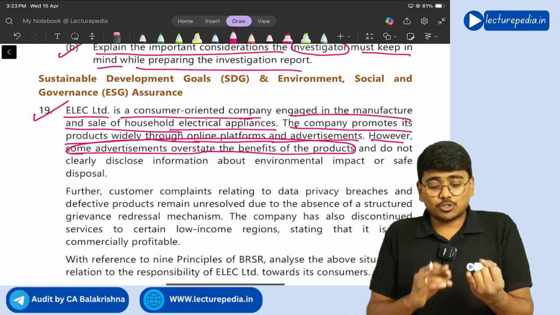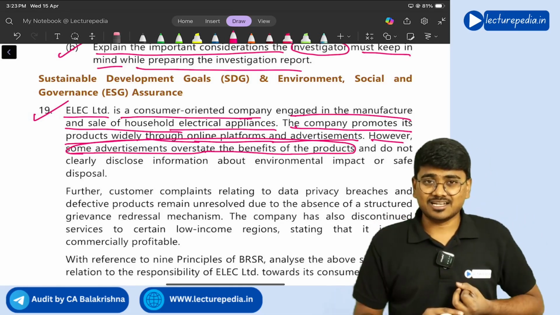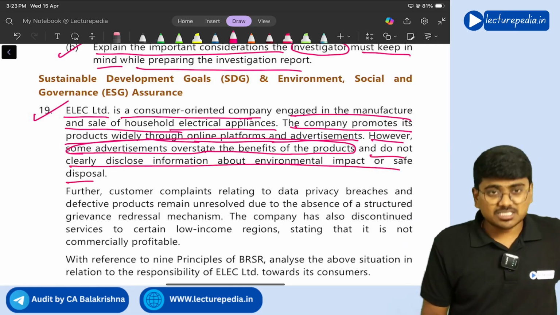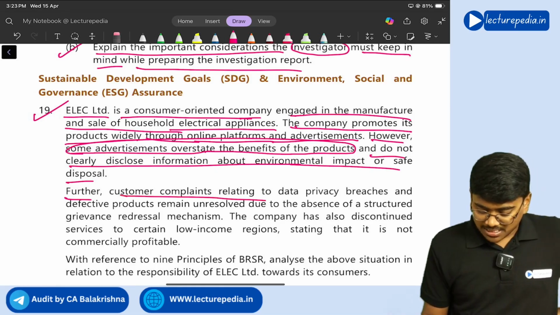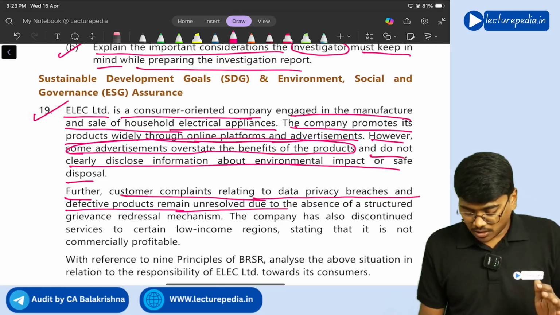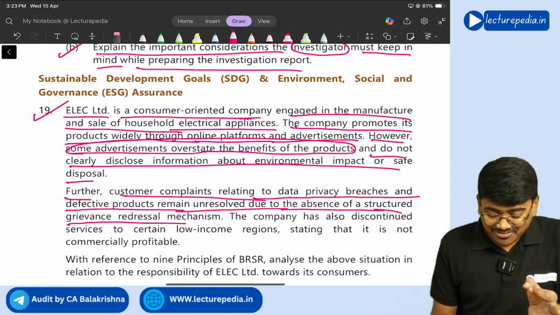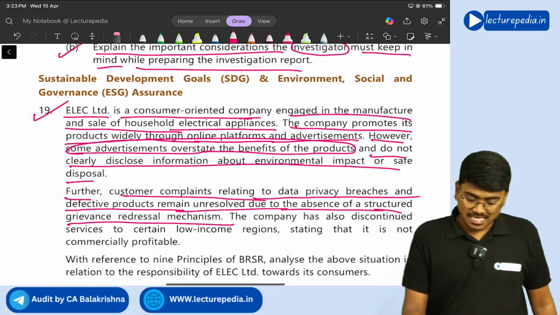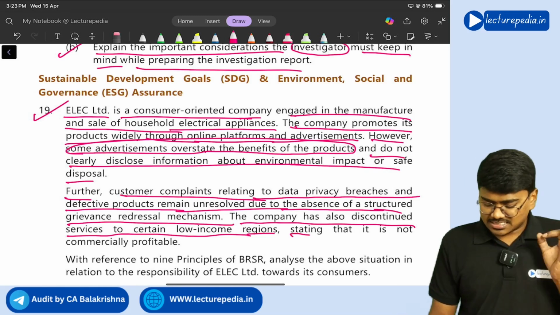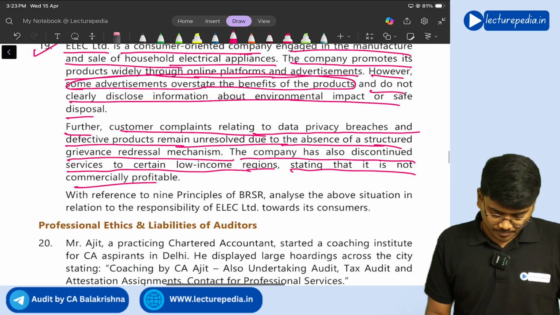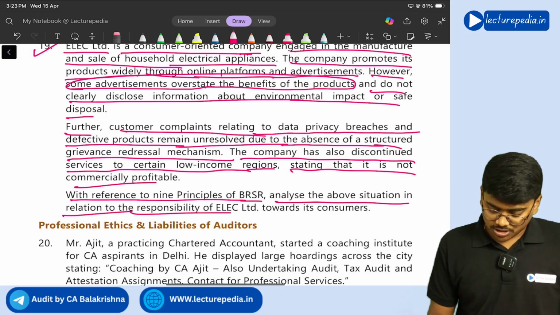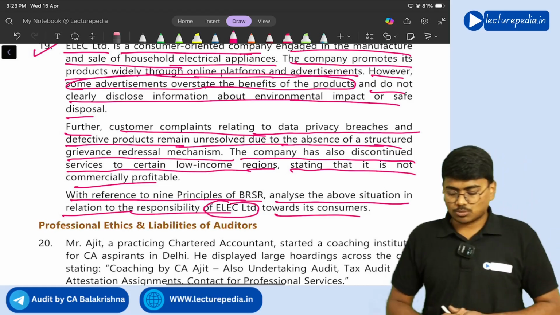In that, only you will see about advertisement, grievance redressal, right? And they do not clearly disclose information about environmental impact or safe disposal. Further, customer complaints relating to data privacy breaches and defective products remain unresolved due to absence of a structured grievance redressal mechanism. The company has also discontinued services to certain low income regions, stating that it is not commercially profitable. With reference to the 9 principles of BRSR, analyze the above situation in relation to the responsibility of ELEC Limited towards consumers.